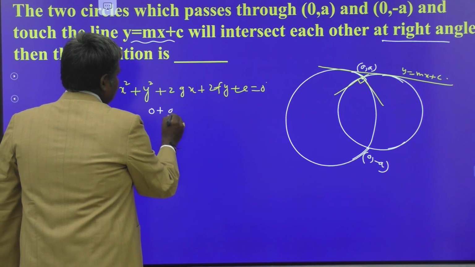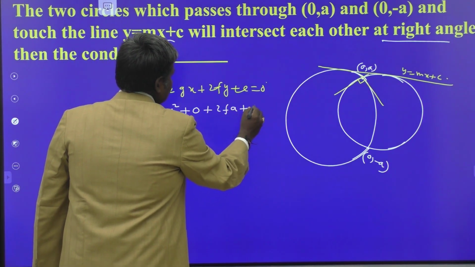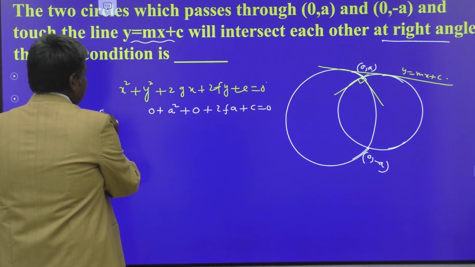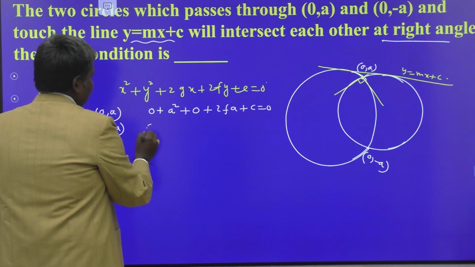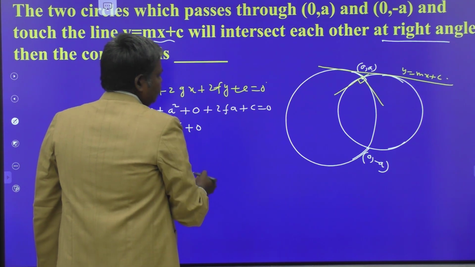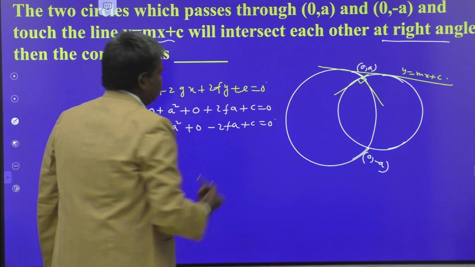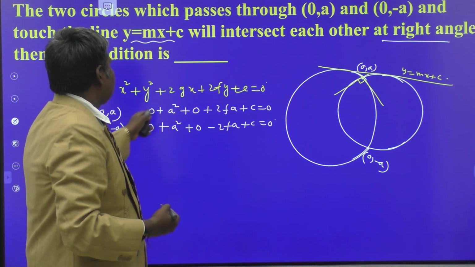0 plus a square plus 0 plus 2fa plus c is equal to 0. That is one condition, by substituting the point (0, a). And again substitute (0, minus a), what happened? 0 plus a square plus again 0 and minus 2fa plus c is equal to 0. These are the two conditions by substituting the points on the circle.